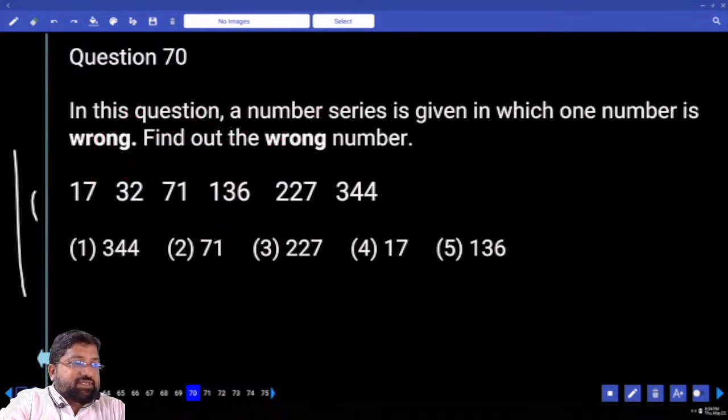Chalo, increasing or decreasing? Huge or gradual? Shall I go with the differences? How much is the difference between these two numbers? 17 and 32, 15. Plus 15. Next 32 and 71.